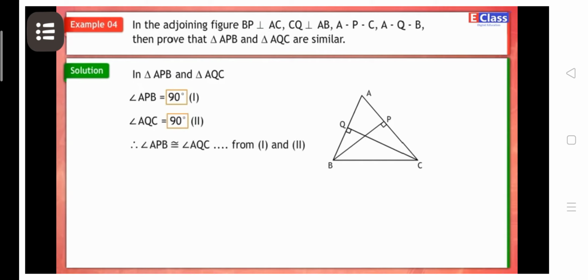Hence, angle APB is congruent to angle AQC, from statements 1 and 2. Angle PAB is congruent to angle QAC by AA test. Therefore, triangle APB is similar to triangle AQC by AA test.